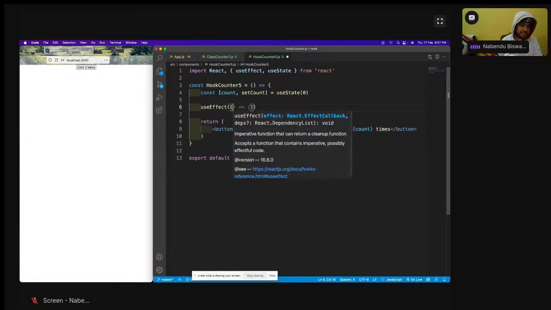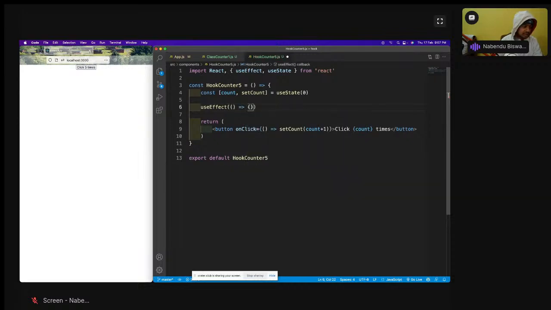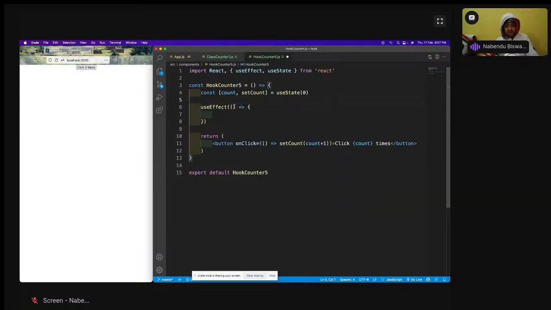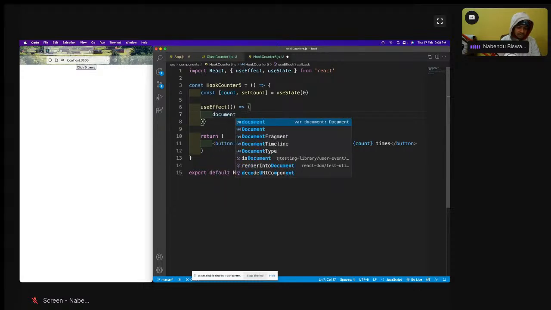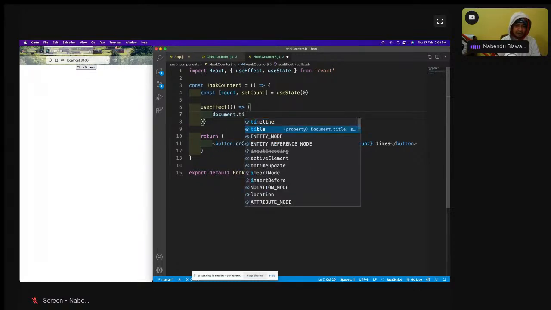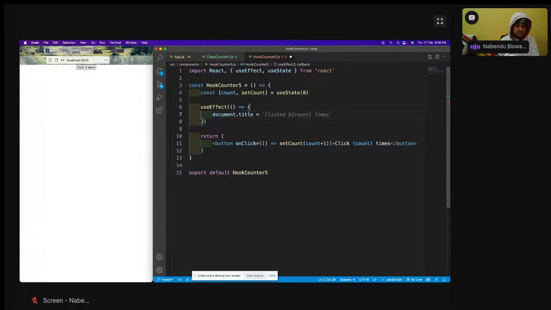So this is something which we have to do like this. useEffect takes a function and calls it. It means a function call is made here, and then I'll do document.title is equal to click count times. So click count times I've done. Okay, now let us see whether it is working or not.